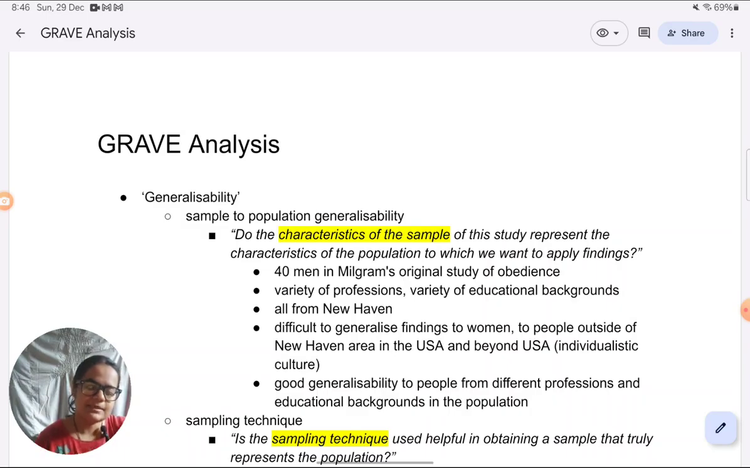The next letter in the GRAVE acronym, which is R, stands for reliability, or interchangeably we can use replicability. Again, both are not the same. There is a slight distinction between them, but just to memorize what the letters in the acronym stand for, this one you can remember as either reliability or replicability.